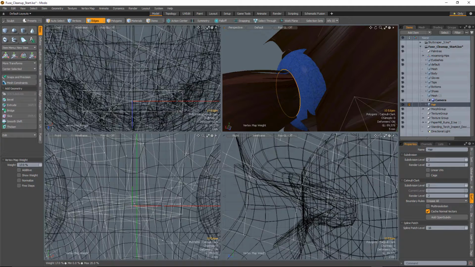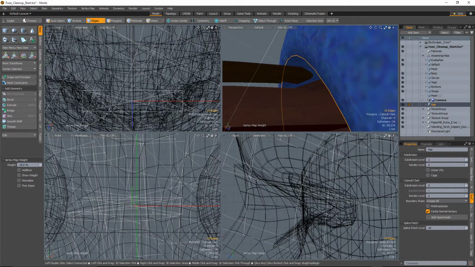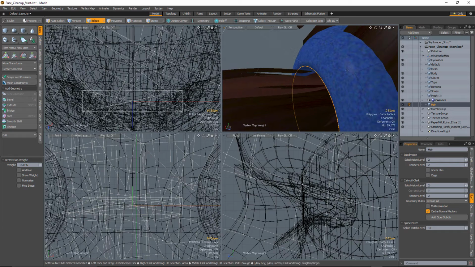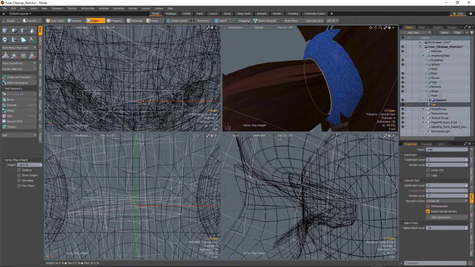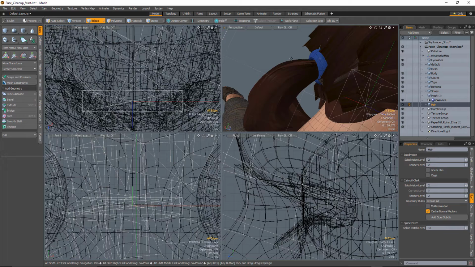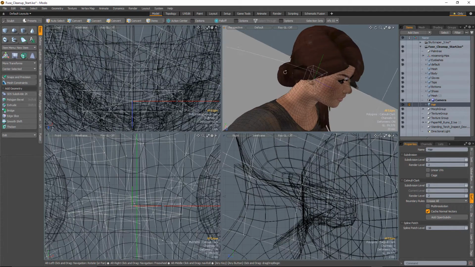So if we increase this to something like 15, you can often get some real weird issues with the way that this stretches. Now on this hairband back here, it's not super noticeable, but if we go all the way up to 20 or above in this case, you'll see it gets completely sharp, and that works. Now I don't want this to be completely sharp, I want it to be just a little bit more full than it was, so I'm going to put it down to 10%. Now, using this 10% rule, so 10% times the subdivision level, you can pretty easily go in and get some extra detail.